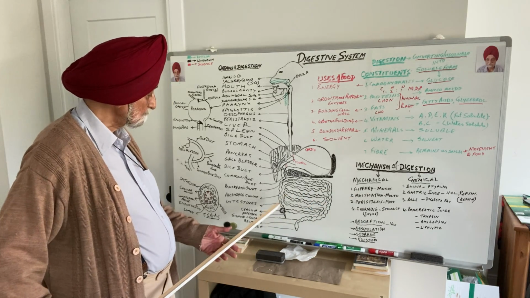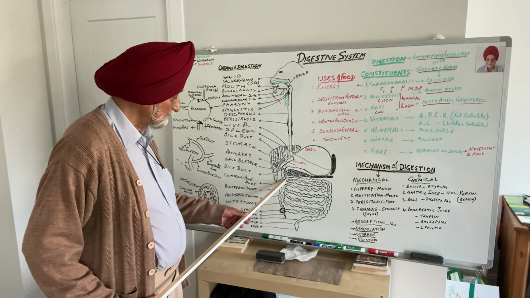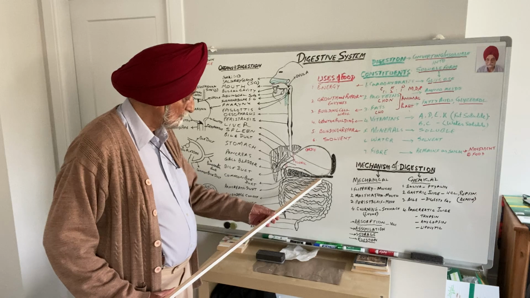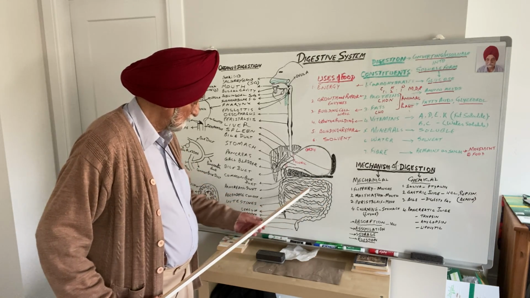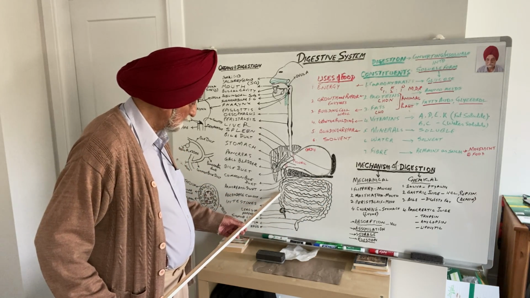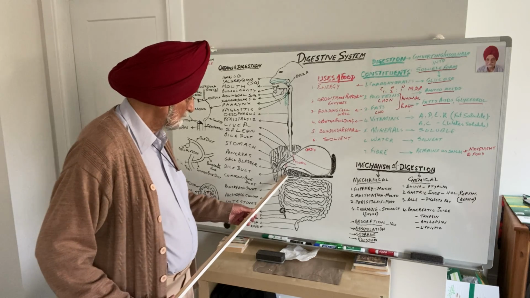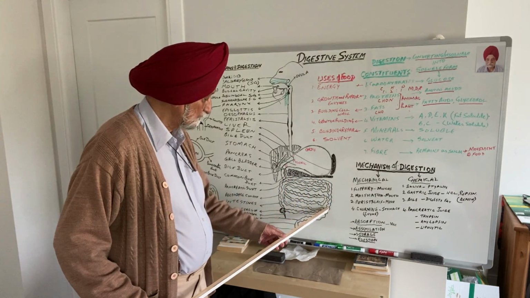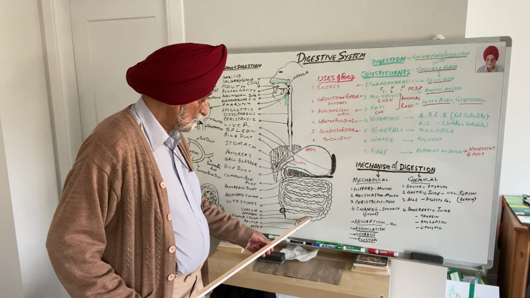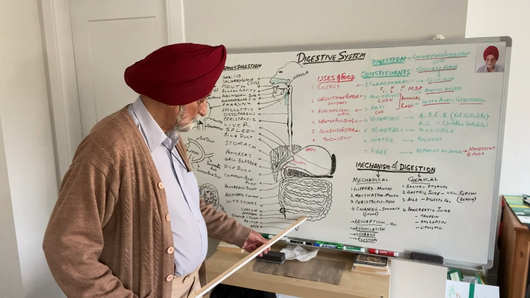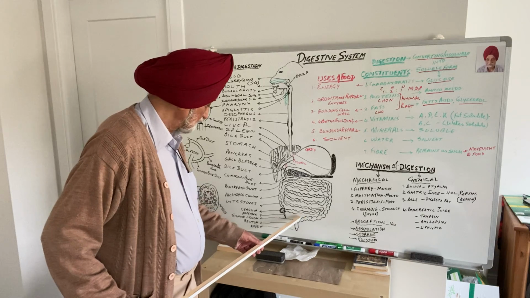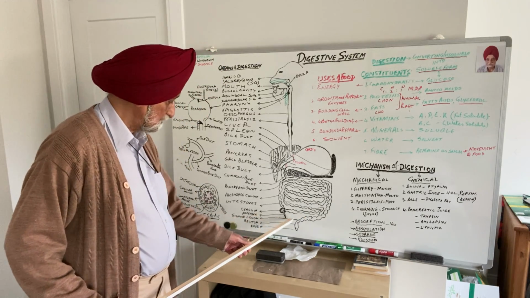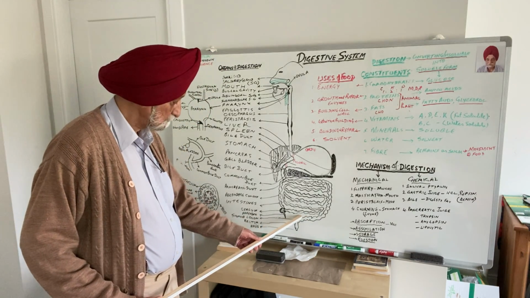Now, the large intestine or the colon goes around the small intestine like this. This is called ascending portion of the colon, the horizontal portion of the colon, and the descending portion of the colon. As it goes there, it turns around and is called sigmoid colon because it is almost sigma-like.